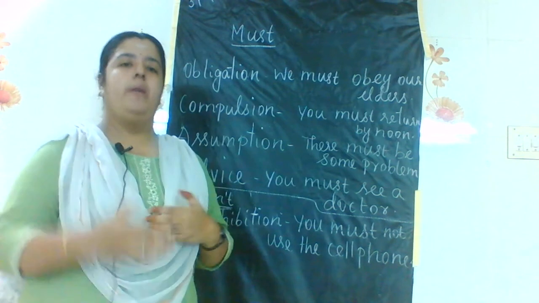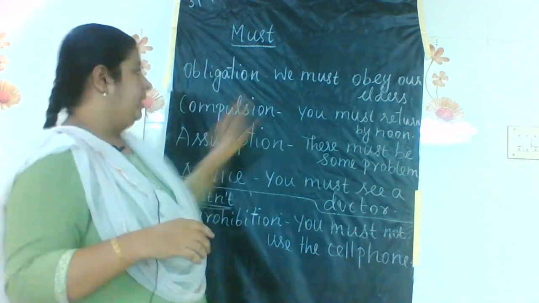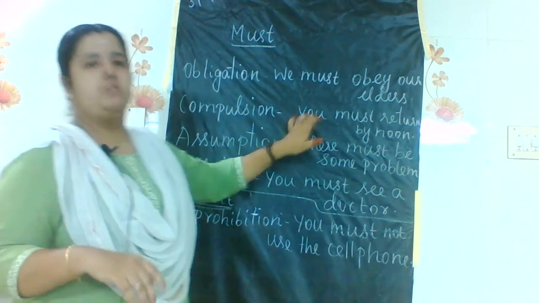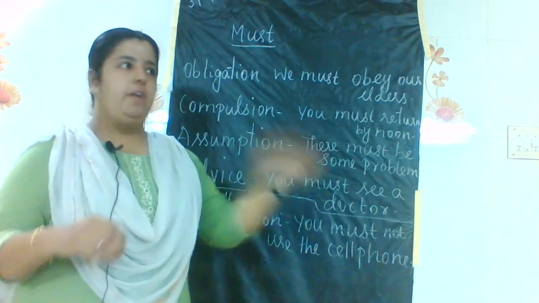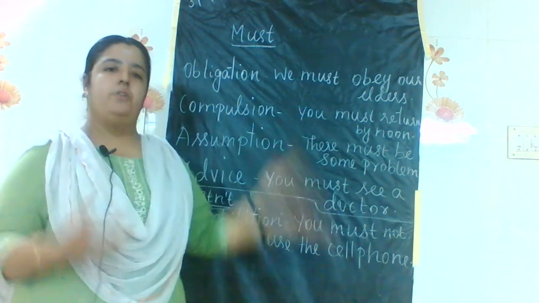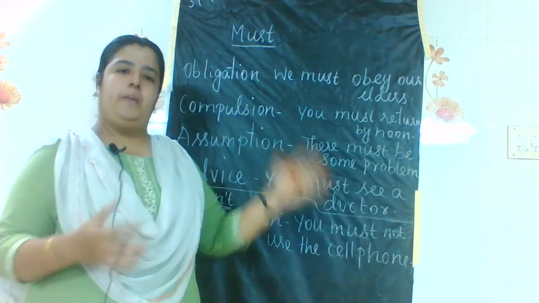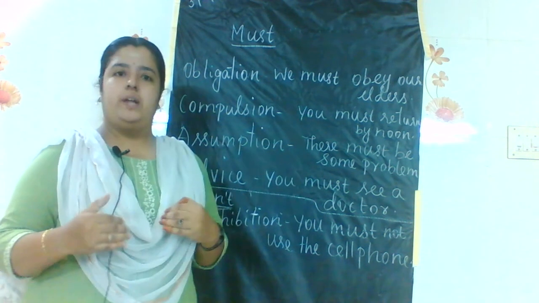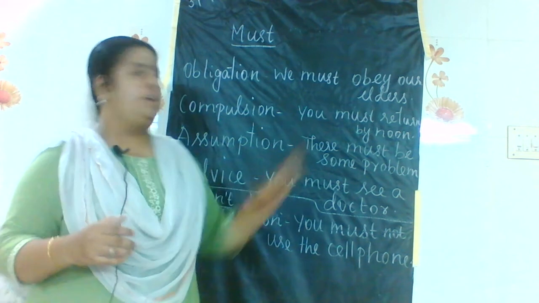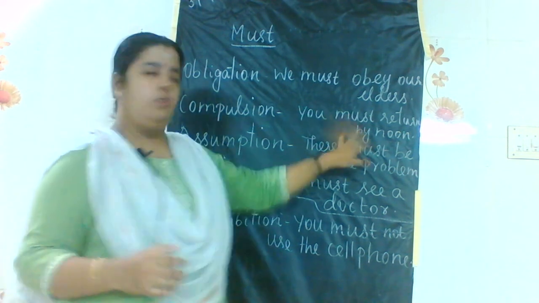Everyone should obey their elders. That is what is given here. Next, compulsion: you must return by noon. For example, if we go out with friends for a party or to a theatre or simply to play cricket or somewhere, our parents used to tell, you must return on time. That is what is given here, you must return by noon.